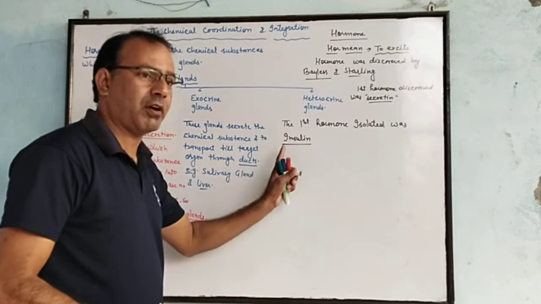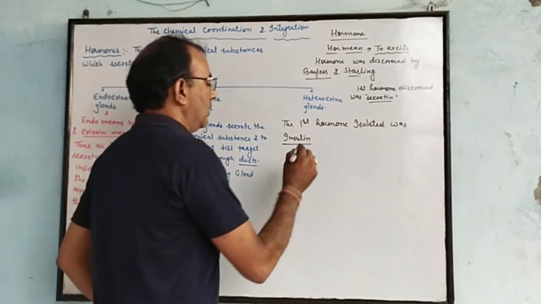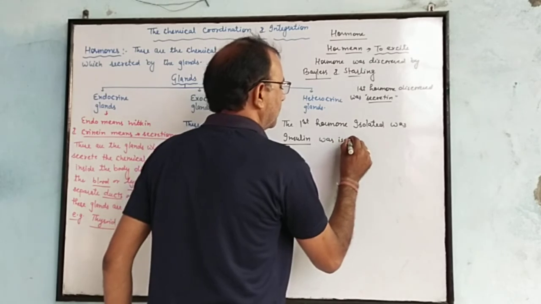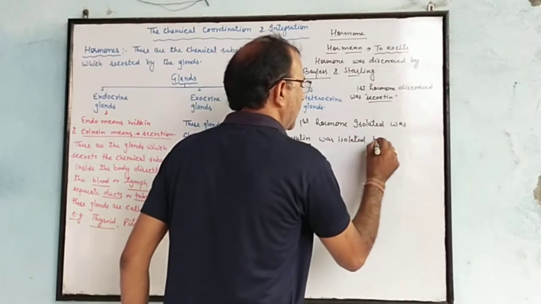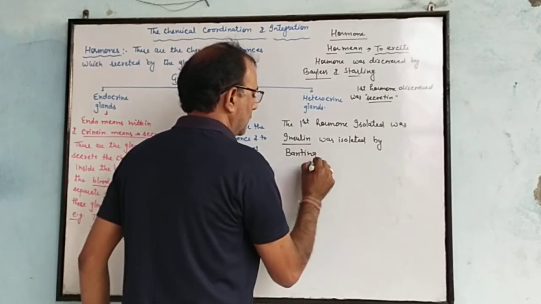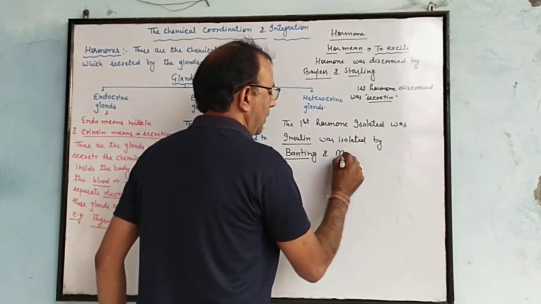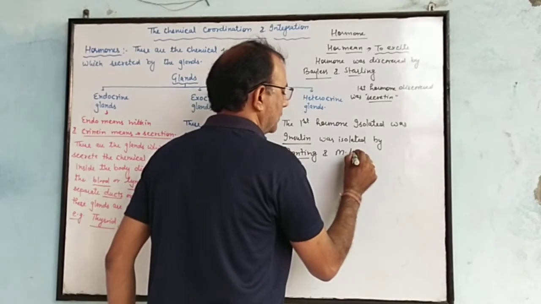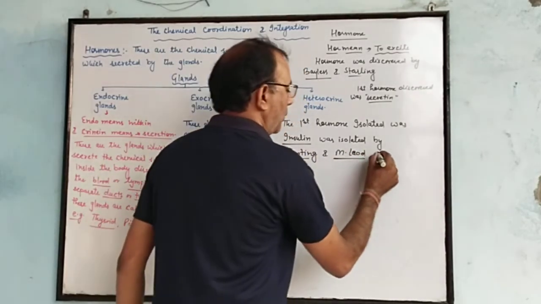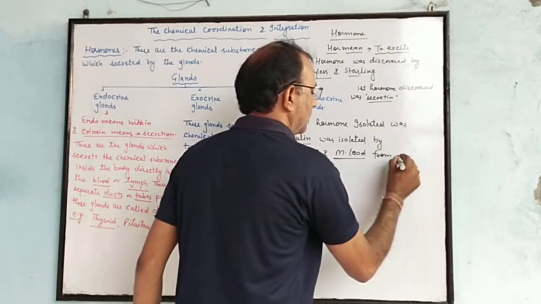First isolated hormone: insulin, isolated by Banting and Macleod from the pancreas of a dog.